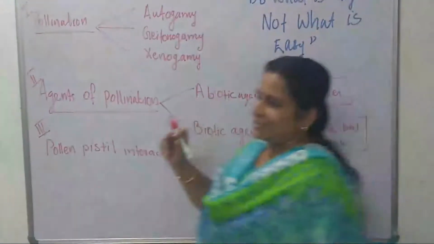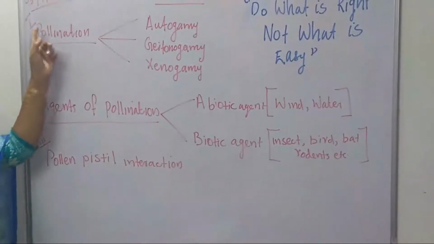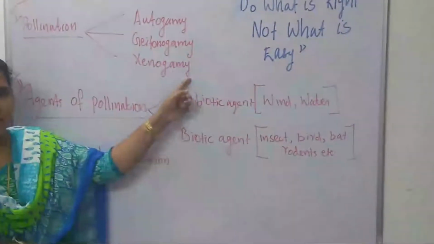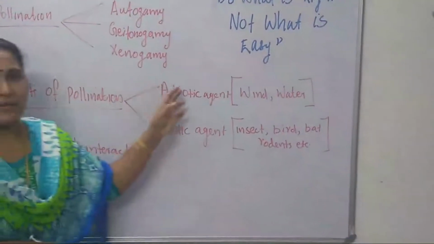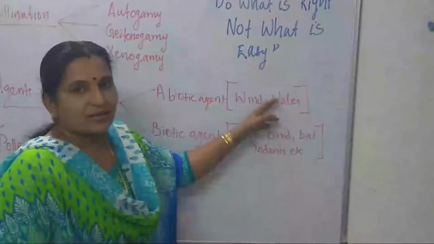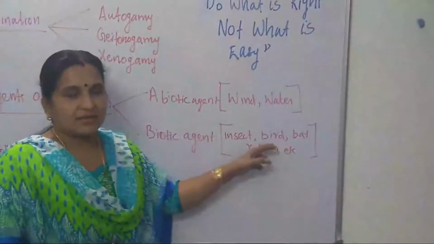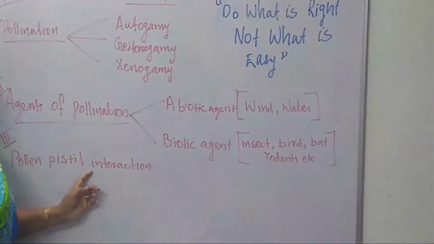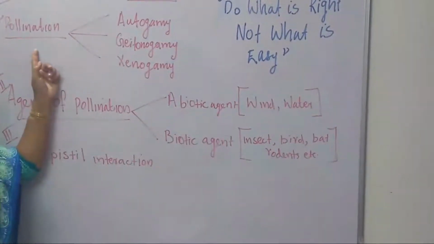Okay children, the topics to be covered in this session are pollination and the different types of pollination like autogamy, geitonogamy and xenogamy. The second is the agents of pollination. There are two types of agents, abiotic agents and biotic agents. Wind, water, etc. come under abiotic agents, while different types of animals come under the biotic agents. The last topic is pollen-pistil interaction. So let us study what is pollination.